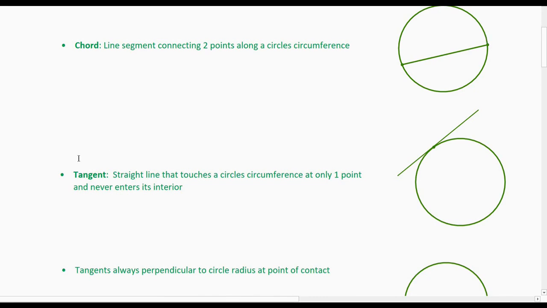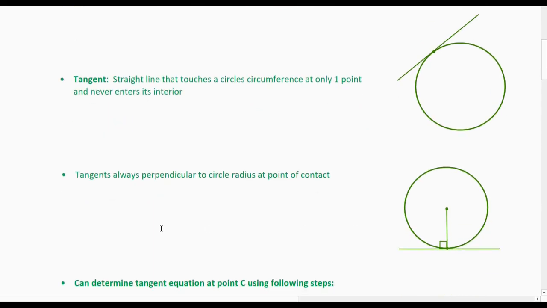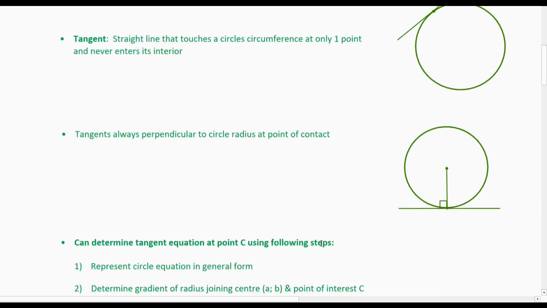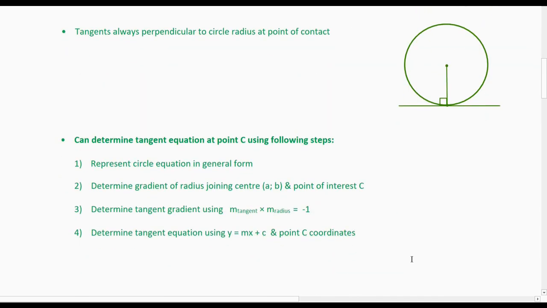Then I described the tangent, which represents a straight line that touches a circle's circumference at only one point and never enters its interior, such as the line in this diagram. Then I outlined a sort of property of tangents, which is that the tangent to a circle will always be perpendicular to the circle's radius from the point of contact to the center of the circle, such as in this diagram. And lastly, I described how you determine the equation of a tangent to a circle touching the circle at a point C using the following steps.